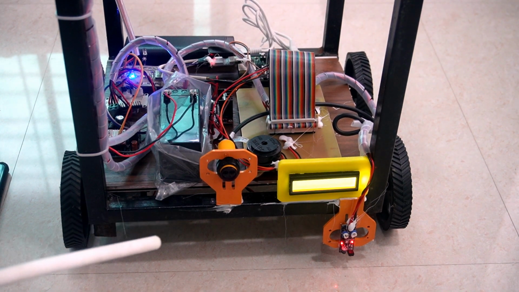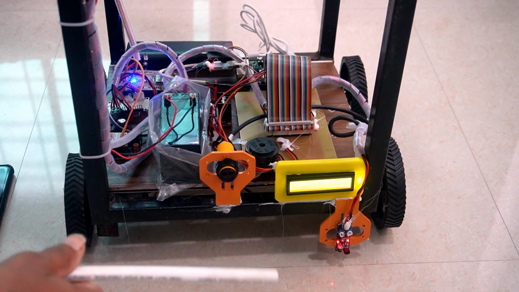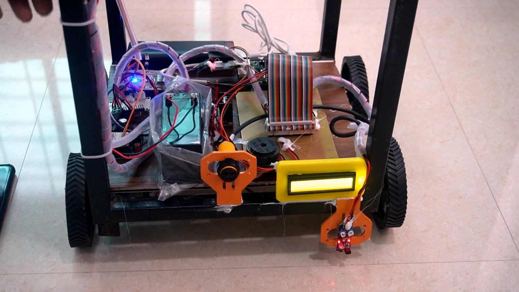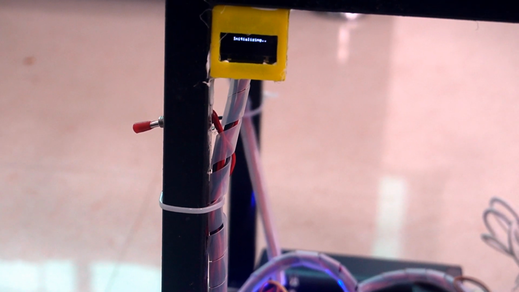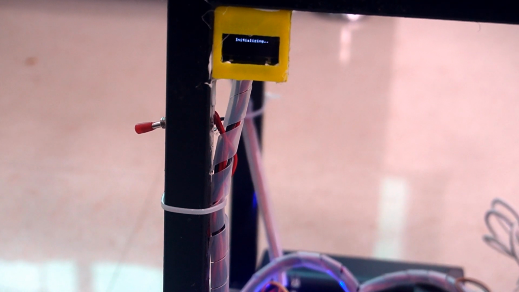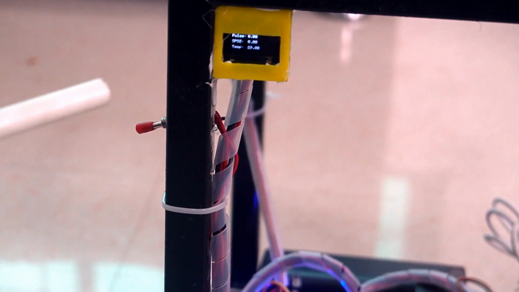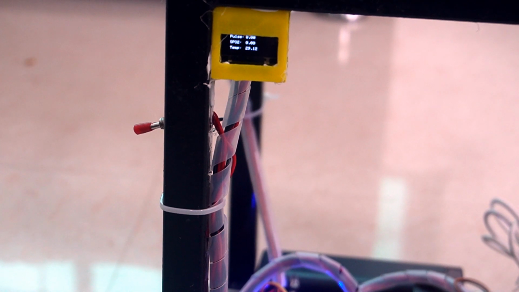So we have started the system over here. The Raspberry Pi code is set up in auto run mode, so whenever we start the system, it automatically runs. We will start the powertrain of the project. Initially it is going to show the message of IoT health tracker, and try to connect to the internet, showing the message initializing. Once it's connected, it is going to show the message done, and here you are going to see three different parameters: the pulse rate, body temperature and the SpO2 level.